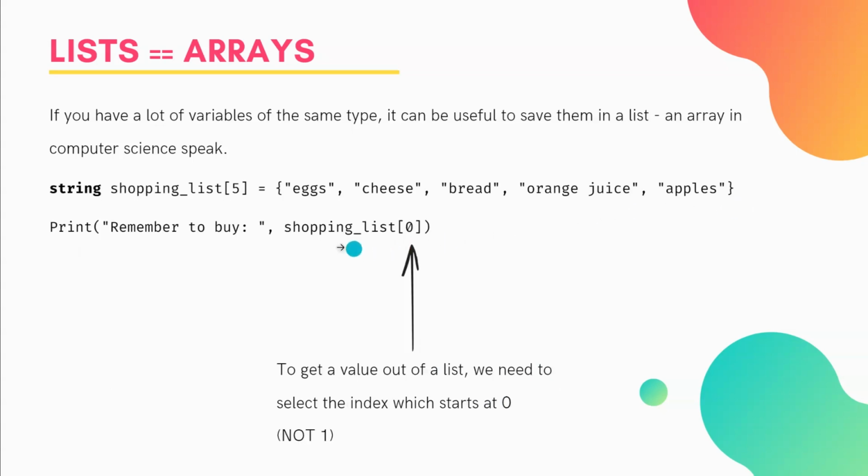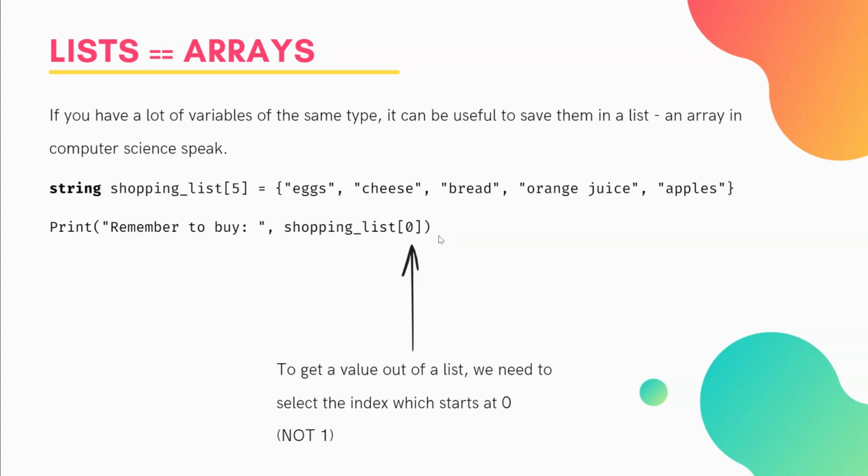In order to get the value out of the shopping list, imagine we use a function Print, "remember to buy", and then we want to get the item out. The way we do that is we refer back to the array with the name, we use the square brackets, and then we say which value we would like to print. In this case, we're saying 0. You might say, 0, which one is that? In MQL5 and most common programming languages, we index from 0.